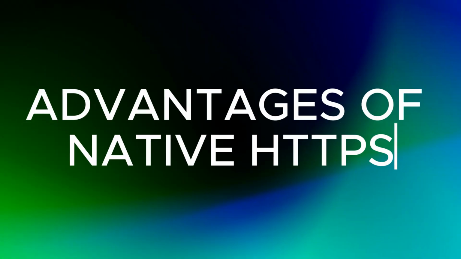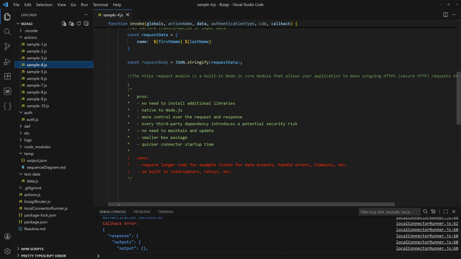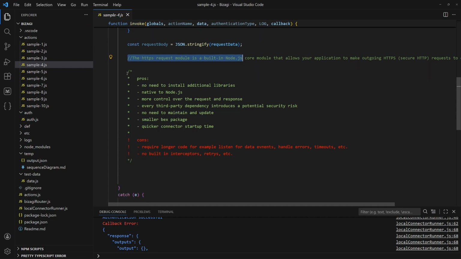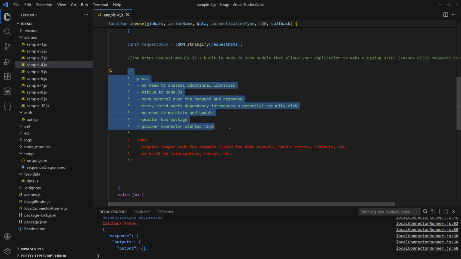Before continuing, let's talk about why using built-in Node.js HTTPS module. First, you don't need to install any additional libraries. It's native and already included with Node.js. Second, you have full control over how the request is built and how the response is handled. Another important aspect is security. Every third-party dependency introduces potential vulnerabilities and requires continuous maintenance to stay up to date. Additionally, less dependencies means smaller connector package size.